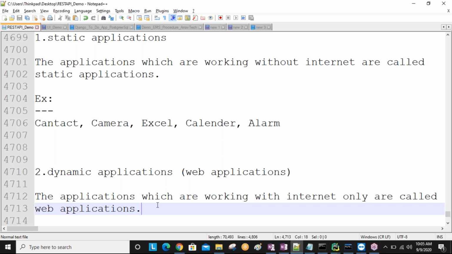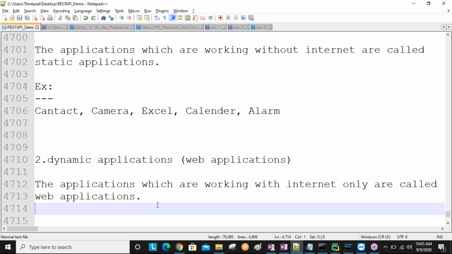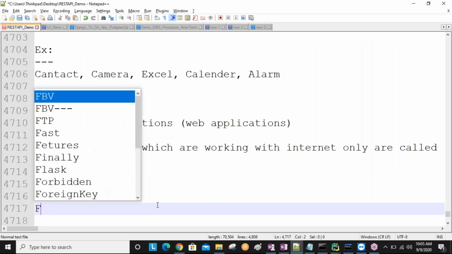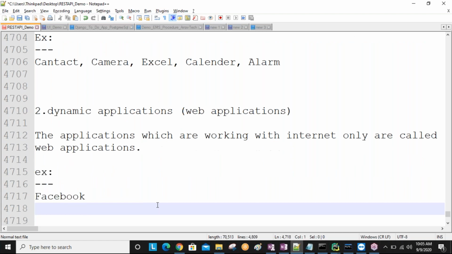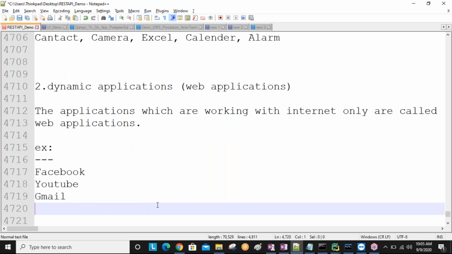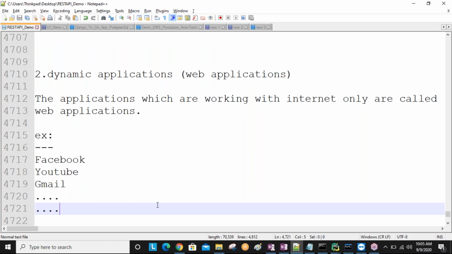Understand? The applications which work with the internet only are called web applications. What are examples of web applications on our mobile? So many are there, sir. Facebook we are using, YouTube we are using, Gmail we are using regularly, Paytm, PhonePe, Google Pay. N number of applications are there which work with the internet only. Without internet, we are unable to use these applications. Are you getting this one?